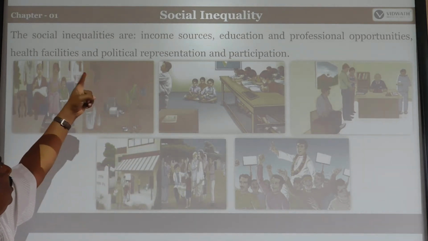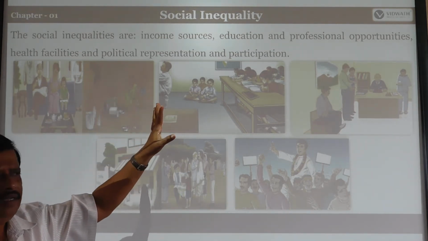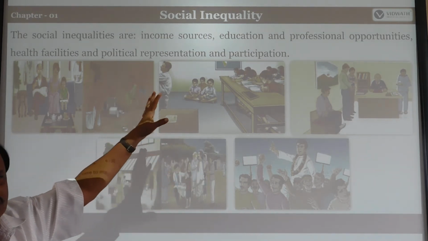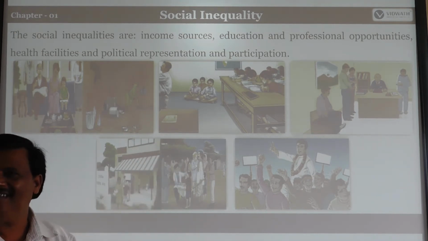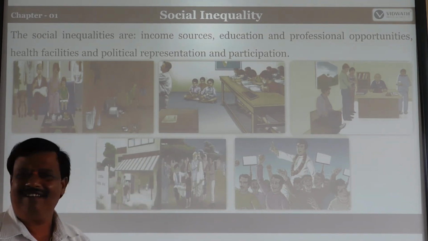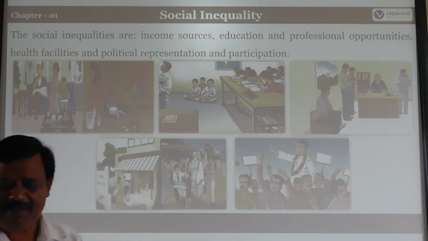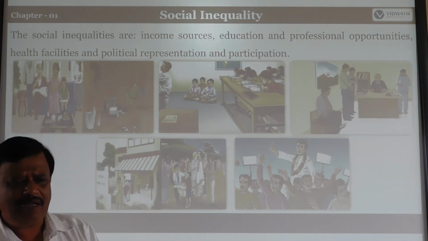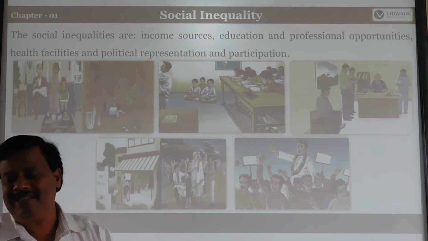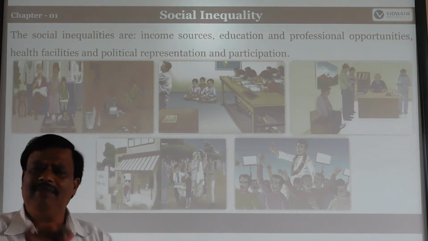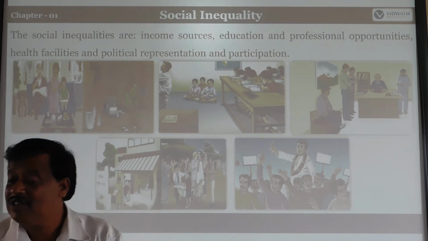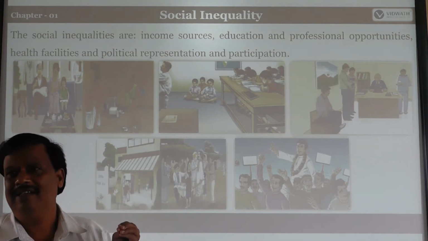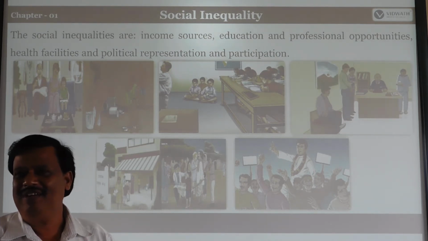See, social inequalities are based on income sources. Here, the headmaster gets a higher salary, so his income is great, and assistant teachers less, and a clerk very less, and a peon the least, isn't it? So the sources of income also differ from bottom to top. On the basis of that differentiation, we treat such people in our society unequally. I will give you an example.